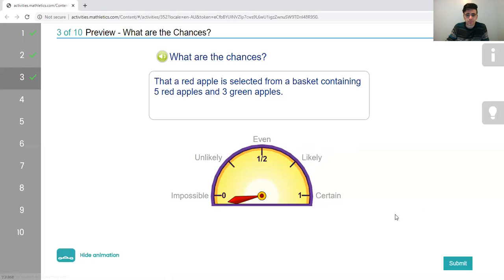There we go. What are the chances that a red apple is selected from a basket containing 5 red apples and 3 green apples? Now in this scenario, there's a few more red apples, so I would say that it's likely that we pick the red apple.